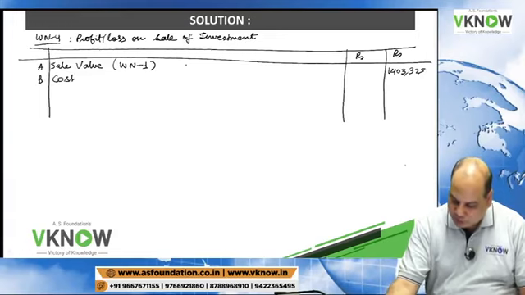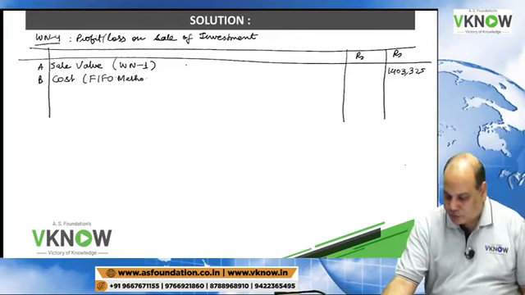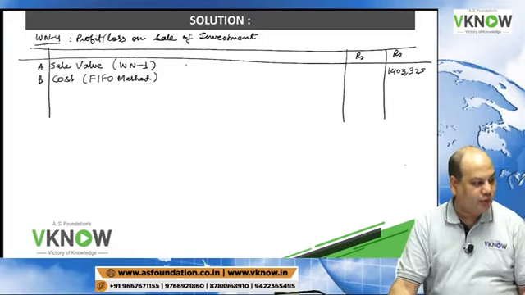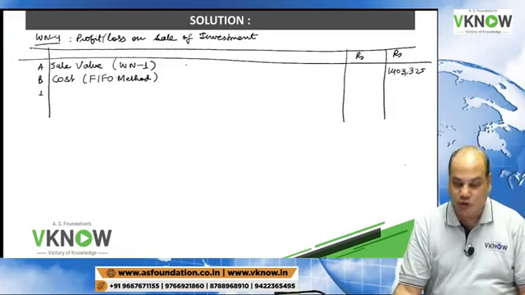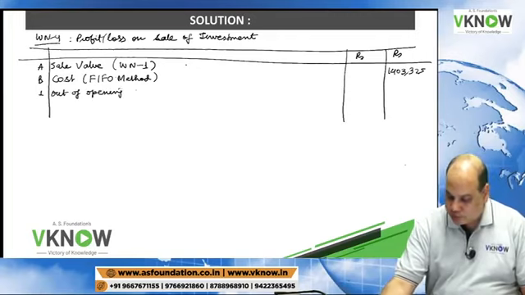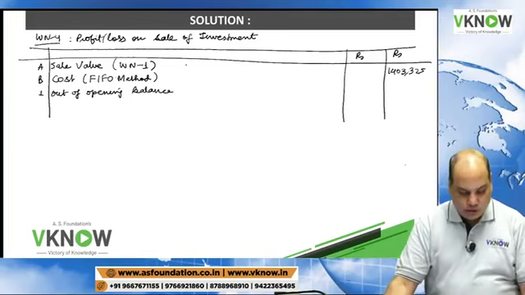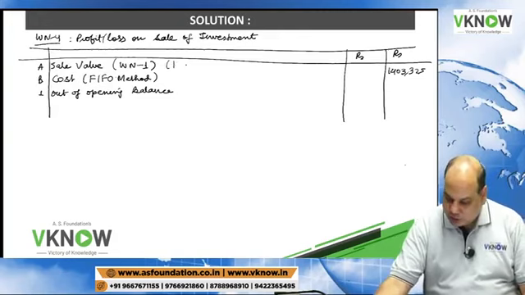Point B, cost. Cost will be calculated using the FIFO method. Under FIFO, first in, first out. So first we will sell out of opening balance. The sale quantity is 13,500 units.